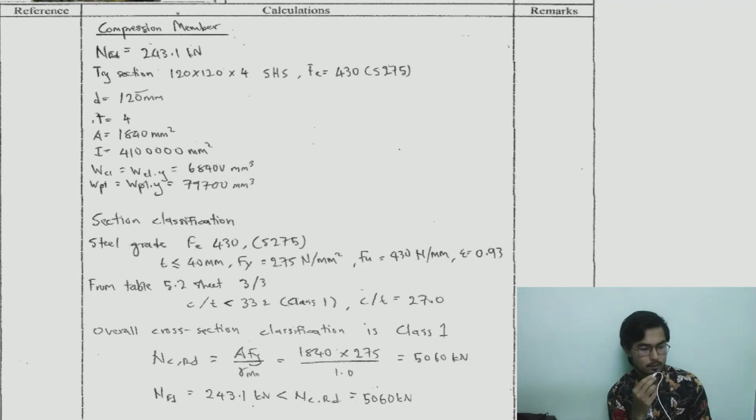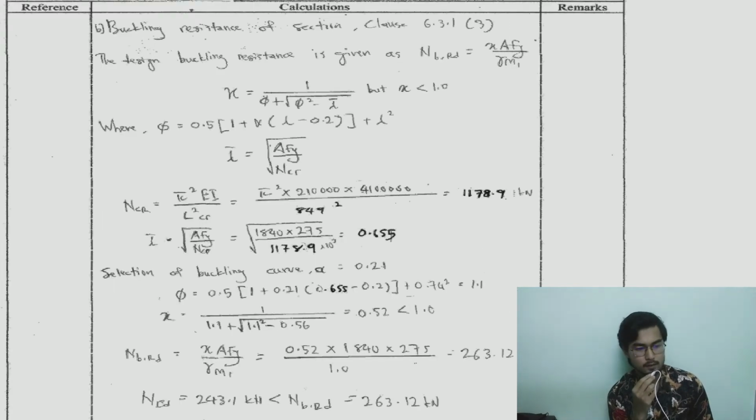Okay, NED, as you can see, we got 243.1, which is less than 5060, which is okay. And then the buckling resistance of the section clause. Okay, we got the NED 243.1 is lesser than 263.12, which is okay. 263.12 is NBRD.